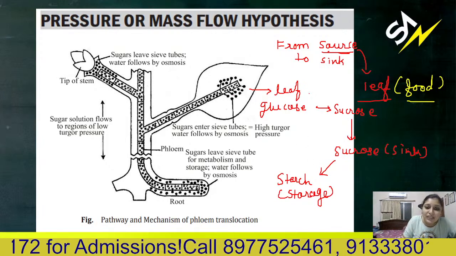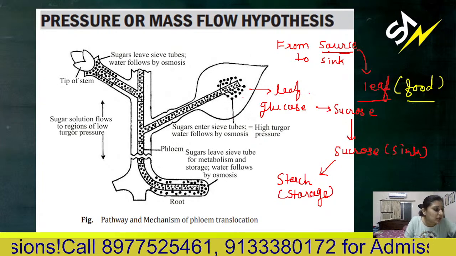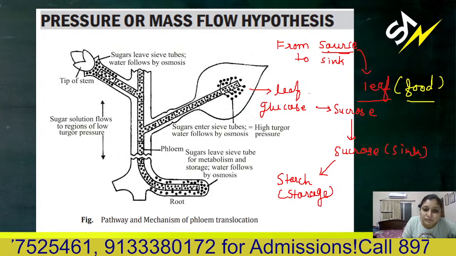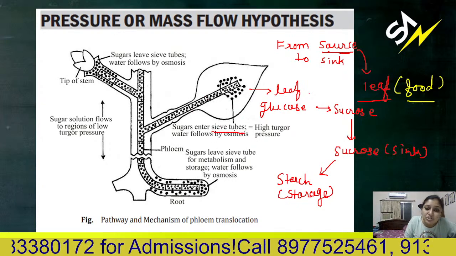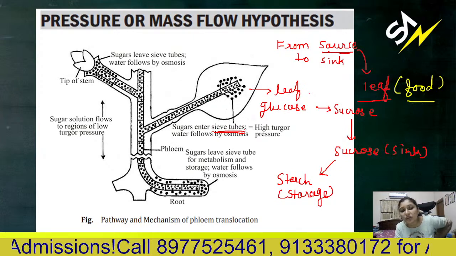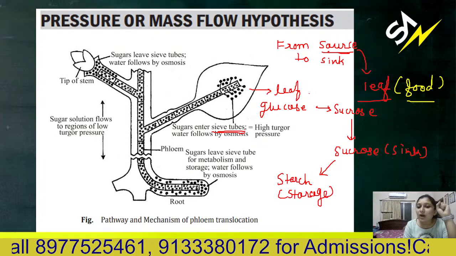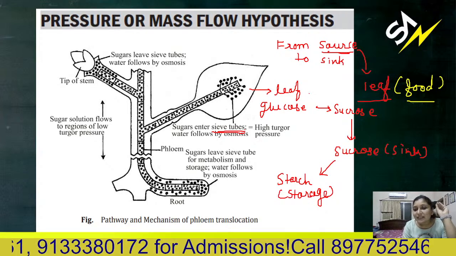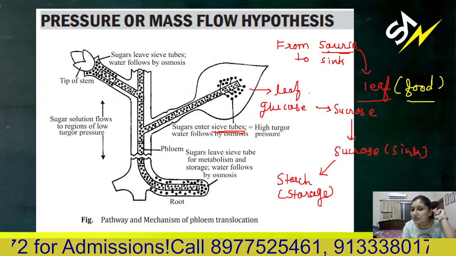So here leaves are producing glucose and converting it to sucrose. Then it is moving in the phloem. How will it move in the phloem? Sugar enters the sieve tube. Remember, one of the most important components of phloem is sieve tube. So when the sieve tube is filled up with sucrose, beside that xylem will be passing by. Inside the xylem there will be no sucrose, and inside the phloem there will be sucrose.